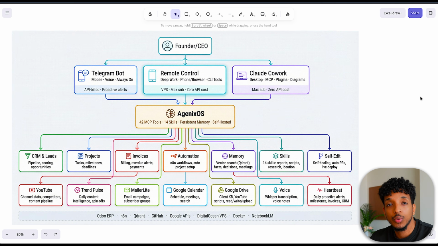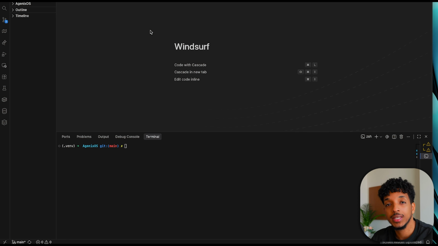So if you're wondering how do we get the remote control to work 24/7 without keeping our laptop on, because how it usually works is you have it in a terminal. So the idea here is that inside of your IDE, you're able to communicate with Claude Code, right? No matter which kind of IDE you have, I've got Windsurf here, you can have VS Code, Anti-Gravity, whatever IDE that you prefer. I've got Windsurf here, so this is just what I'm going to use. So if you want to communicate and connect your phone to the session, you need to have a terminal.